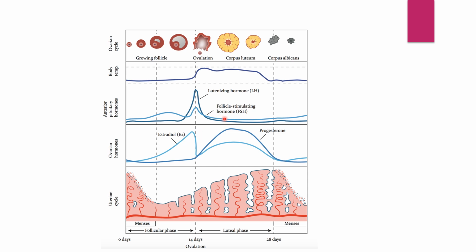Next, at the same time, the follicle stimulating hormone is also increased on the 14th day because it is stimulating the follicles to undergo ovulation.